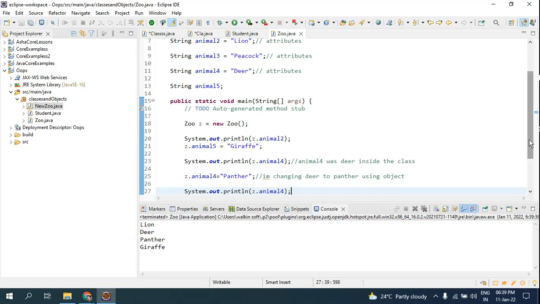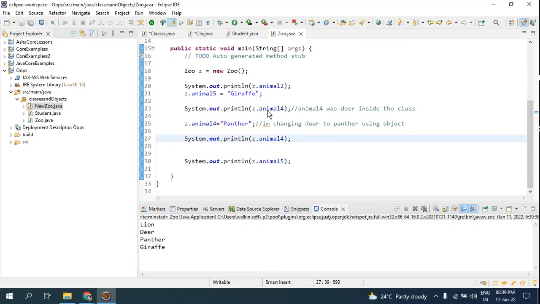So I'll make this more interesting, I'll add some concatenation. Here you saw animal4, the animal4 was deer. So here I'll add some words: in class animal4 is.